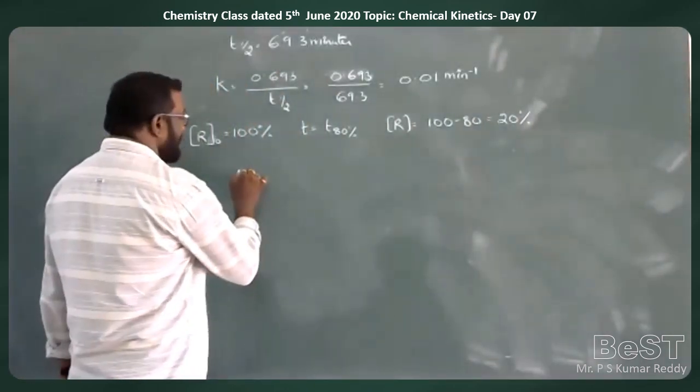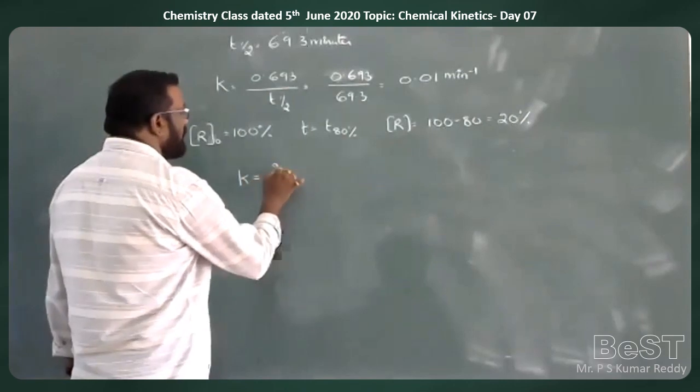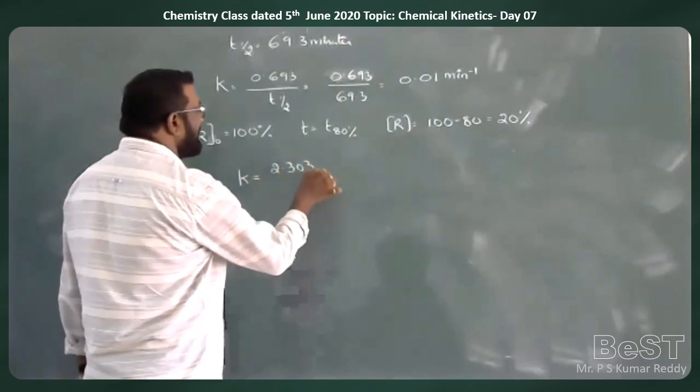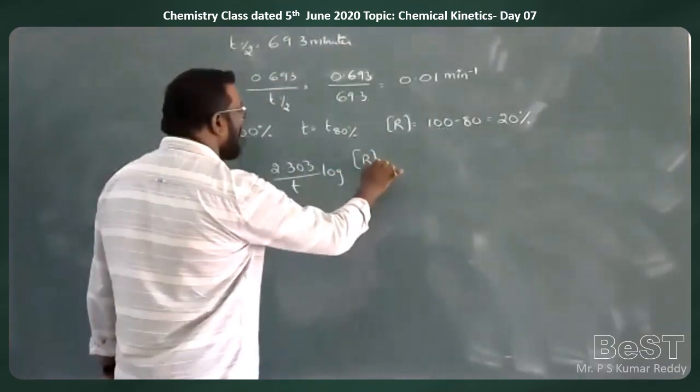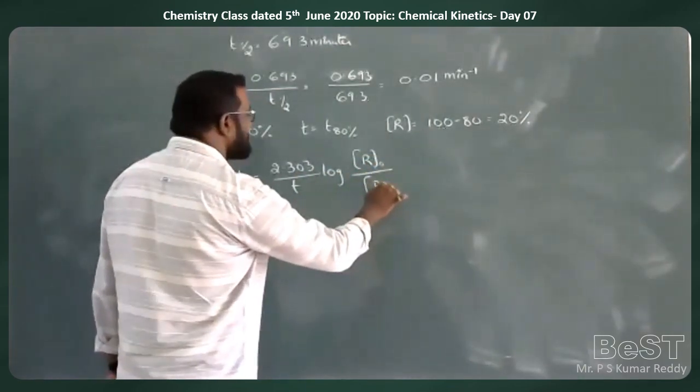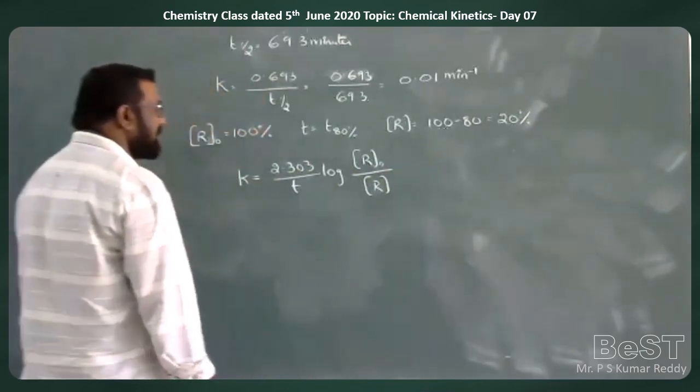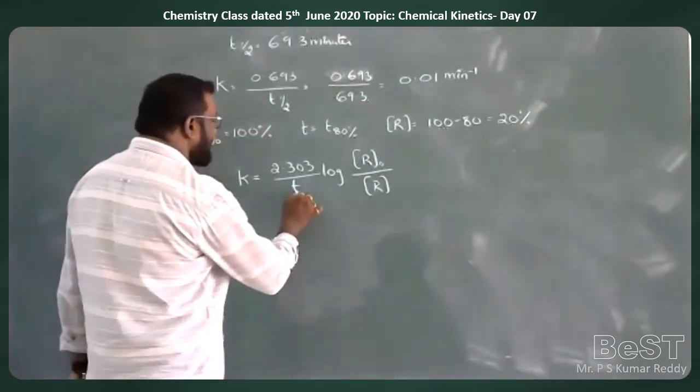Now, K is equal to 2.303 by T log of R naught by R to the base 10. So we are asked to calculate the T value.